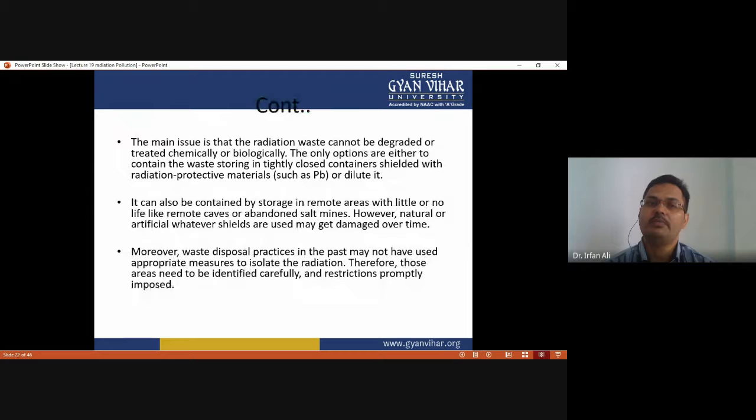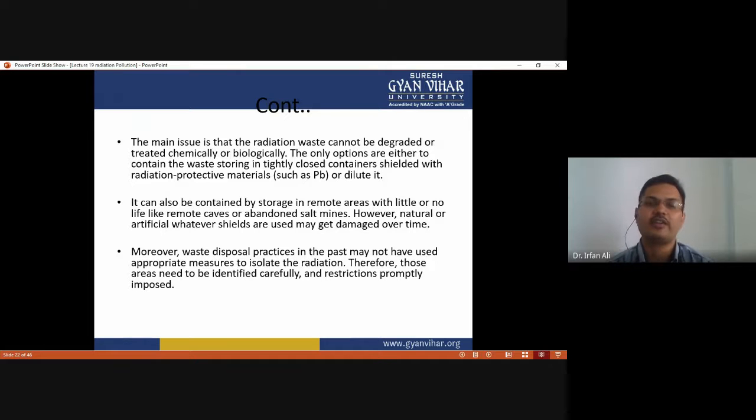So the main issue is that radiation waste cannot be degraded or treated chemically or biologically, and the only options are either to contain the waste, storing it in tightly closed containers shielded with radiation protective material, or to dilute it. It can also be contained by storage in remote areas with little or no life, like remote caves or even salt mines.